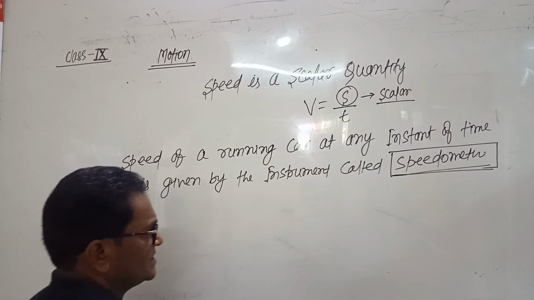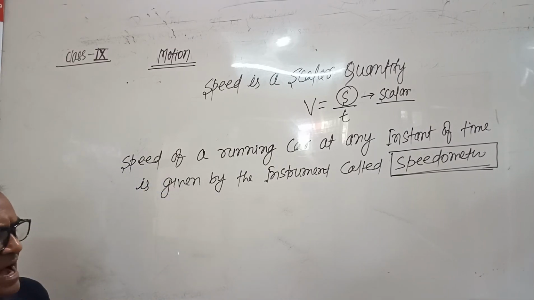A speedometer is an instrument which gives us an idea about the speed of a moving car.